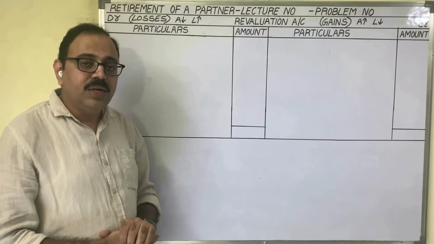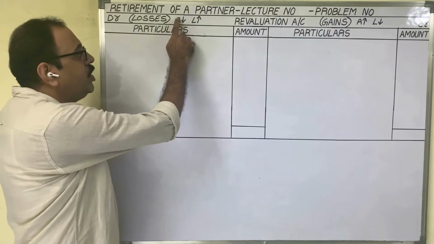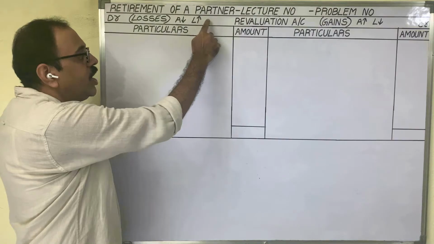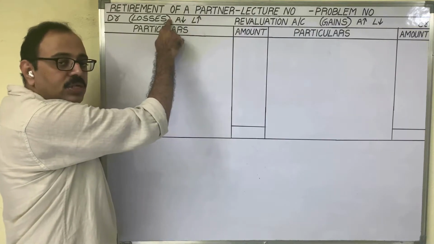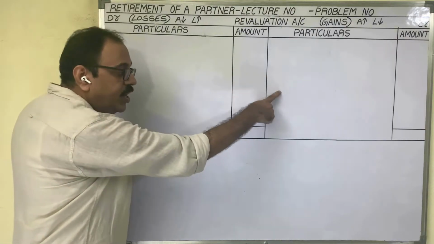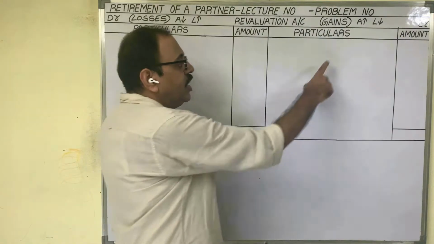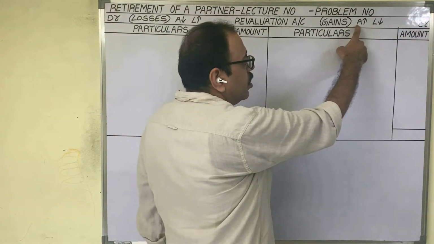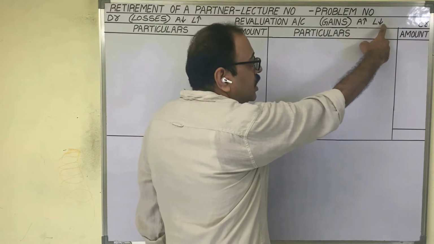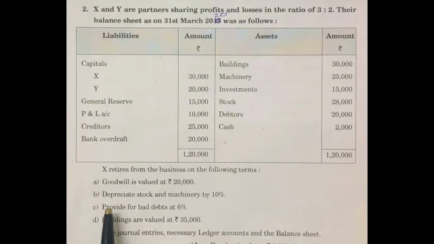When a loss comes in the revaluation of assets and liabilities, that is, if asset value decreases or liability value increases, it is a loss. It should be shown on the debit side of the revaluation account. When a profit comes, if asset value is increasing or liability value is decreasing, it is a gain. We have to credit that. B, C, D: these three items are related to the revaluation account.